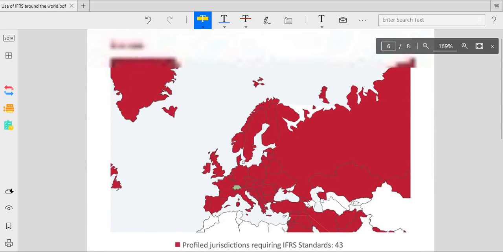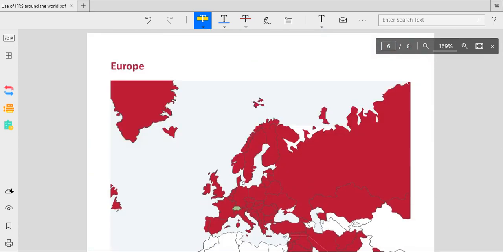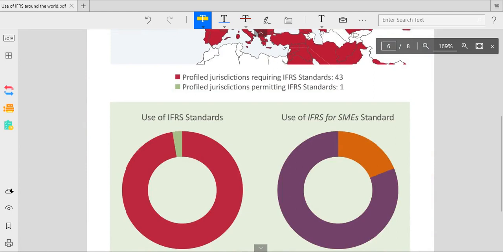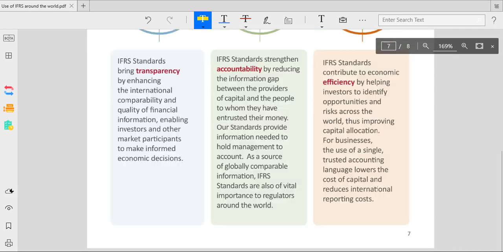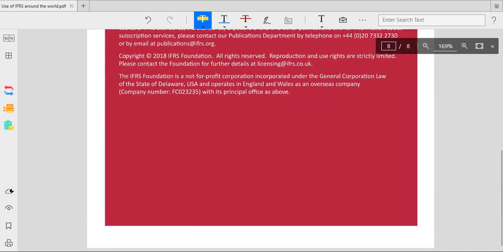And next one is Europe. So these are all required and this one is permitted, just a single one. In Europe, the jurisdictions requiring standards are 43, and permitting just 1. There is no not permitted in this use. And for the use of IFRS for SMEs, the permitted are 8 and neither required nor permitted 36. So this we have already seen.